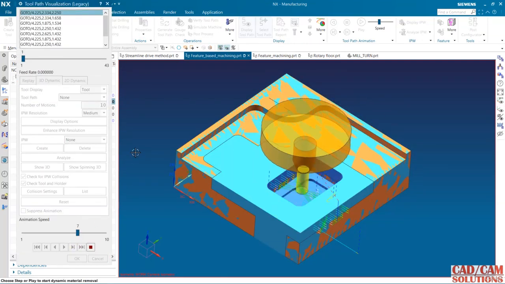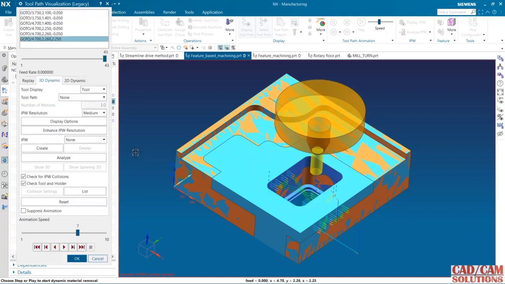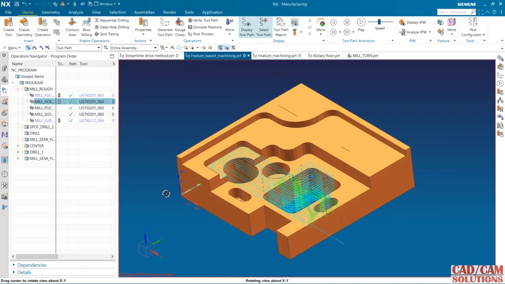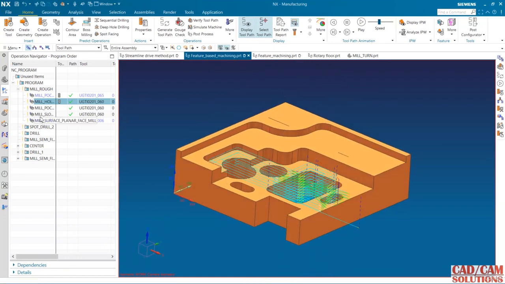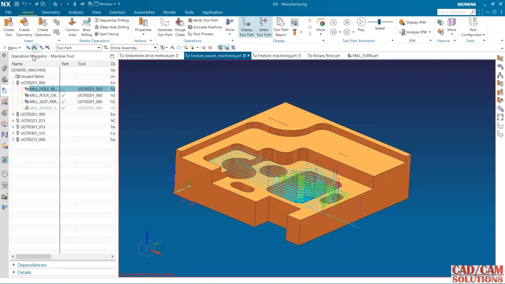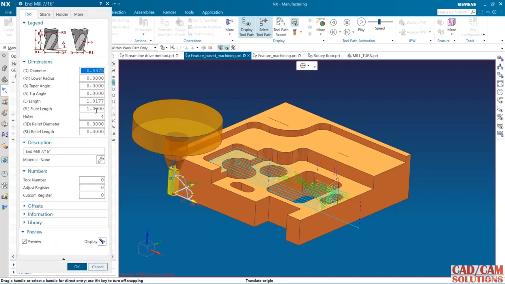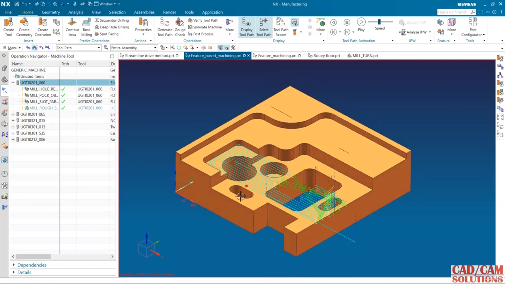first the IPW will be considered. Okay, in the same way we can make any changes. Suppose I want to make a change in my tool. So this is a tool, and it is used for three operations. I can change it from here. Just go to this, and if you want to increase the length, you can increase this length. The rest of the operations will update automatically. So I hope you understand how to generate, how to create feature based machining.